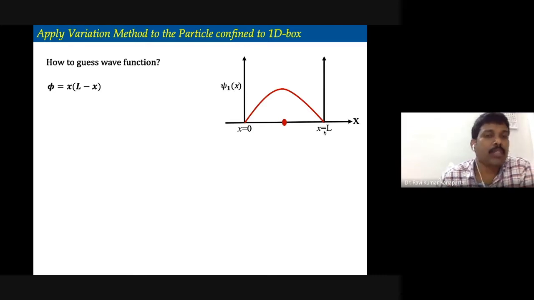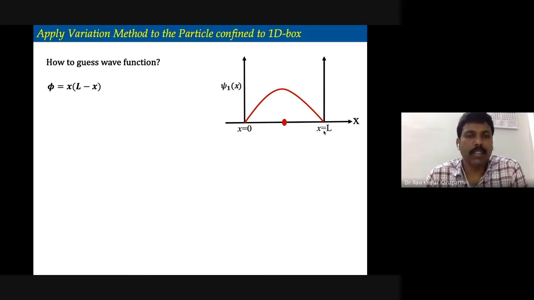This is one mathematical function. You see, such a simple function, x times L minus x. Now, if x is equal to 0, what is the answer? The function phi is 0. If x is equal to L, again the answer is 0. So at the boundary, the function becomes 0.